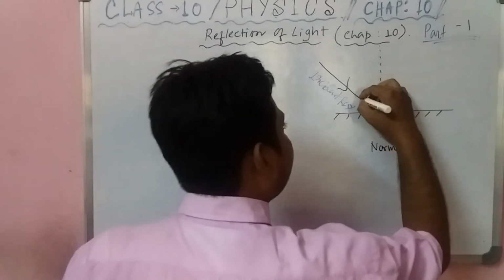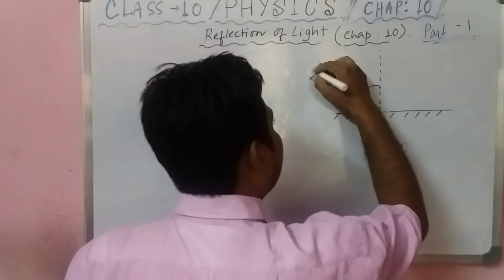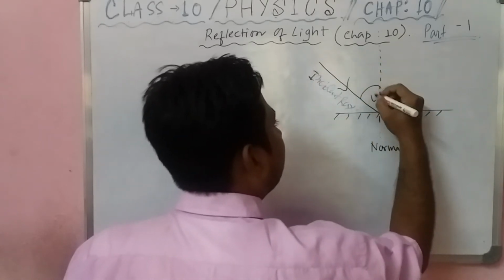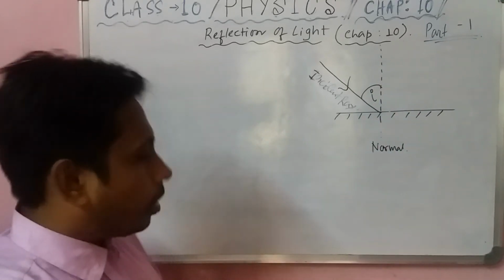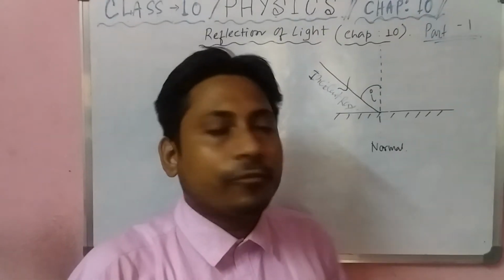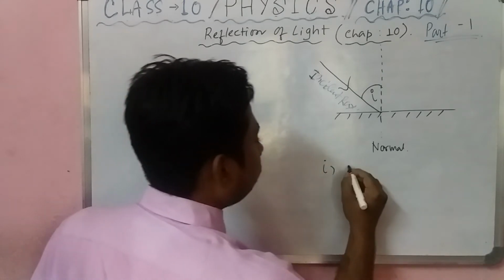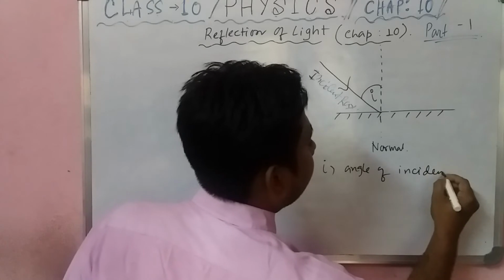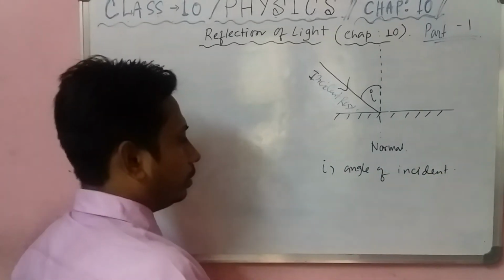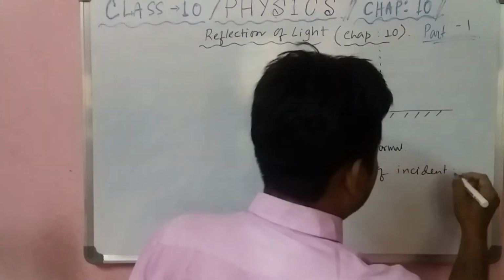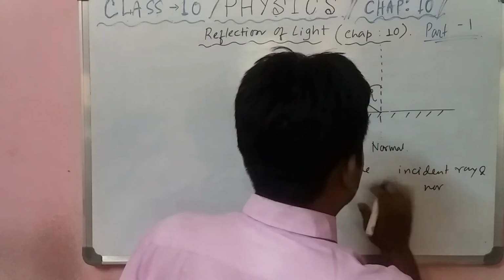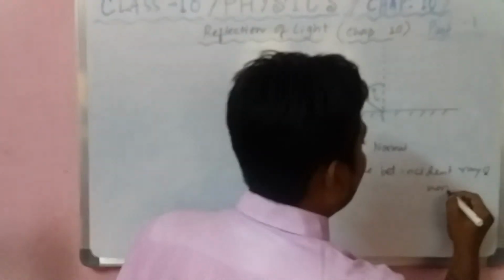And the angle between normal and incident ray is called angle of incidence, denoted by I. So I means angle of incidence, the angle between incident ray and normal.